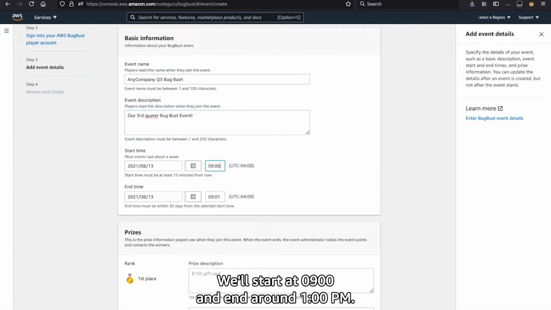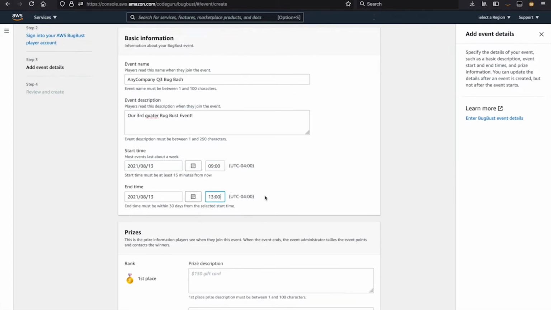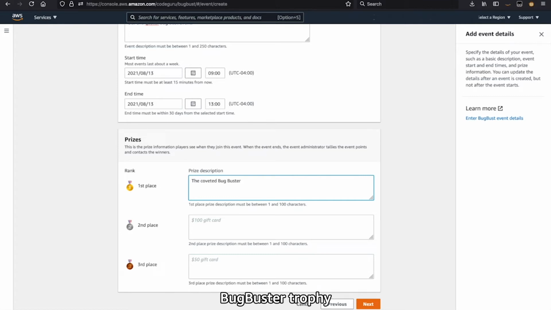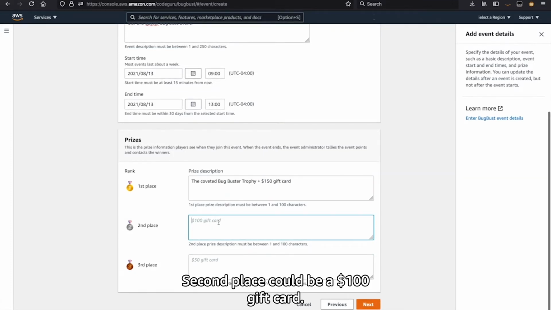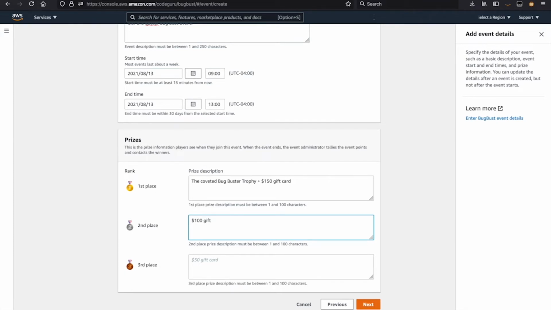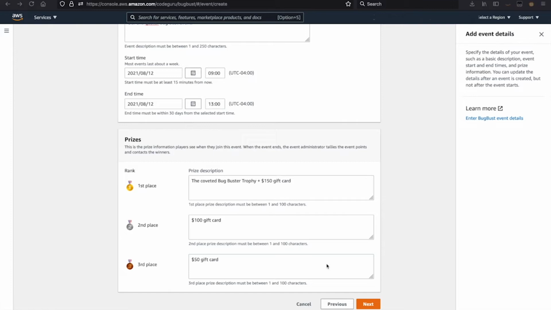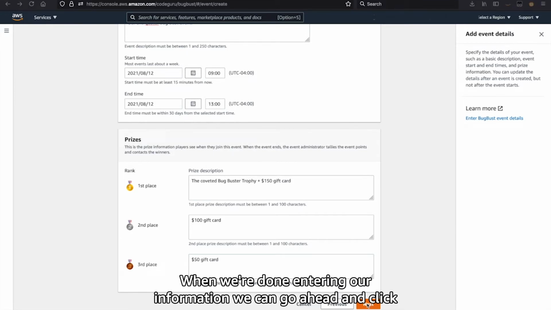We'll start at 0900 and end around 1 p.m. And then for prize information, we can put in the coveted Buckbuster trophy plus a $150 gift card. Second place could be a $100 gift card. We could also do a $50 gift card. When we're done entering our information, we can click Next.